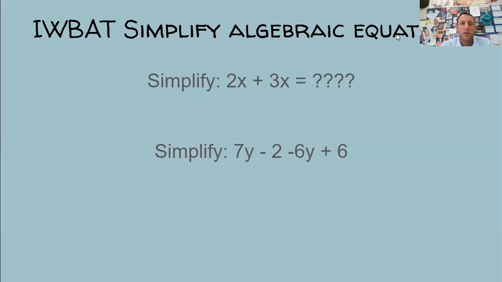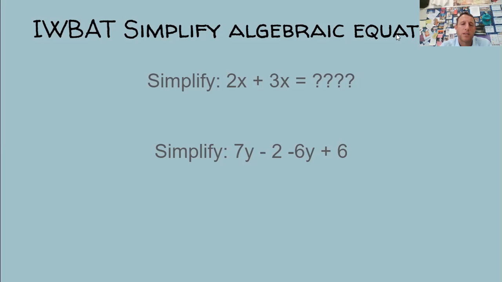All right, so we're going to do some simplification of algebraic equations. So the first one is simplify 2x plus 3x. Well, they both have x to the same power, so we can think of these as like terms even though they have different coefficients. We can use addition and add them up. This one's going to be 5x. Okay, so that one we've learned. You should know that. That shouldn't be too crazy.